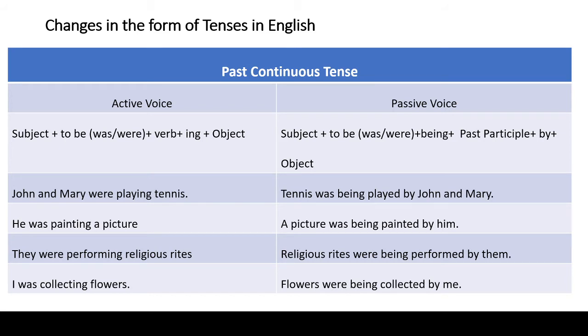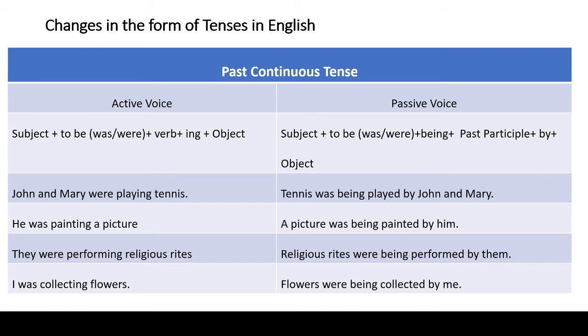So a picture is the subject in passive voice. It is singular, so was is the correct helping verb. After that we have to write being. Being is followed by past participle of the main verb, that is painted. After that we have to write by, and we have to write passive form of subject, that is him. So the correct answer is a picture was being painted by him.